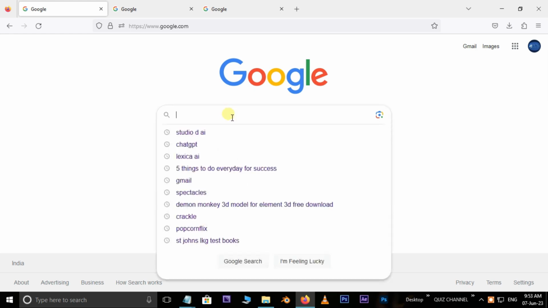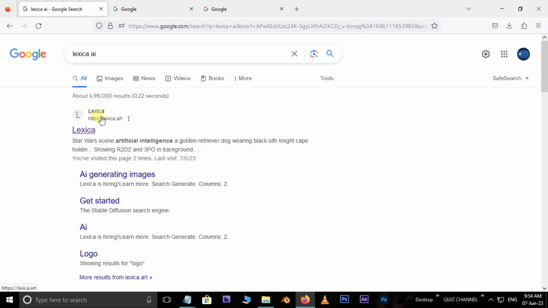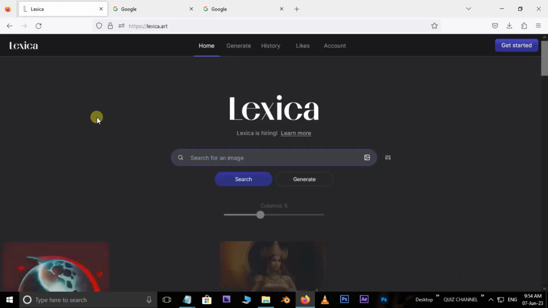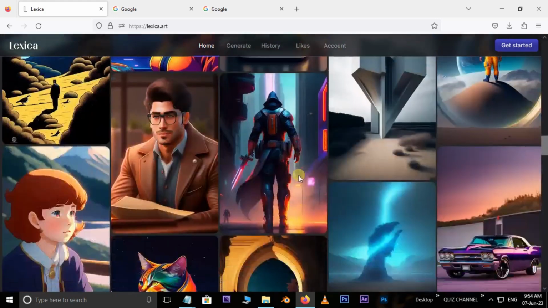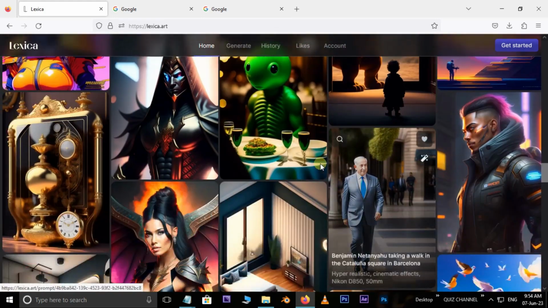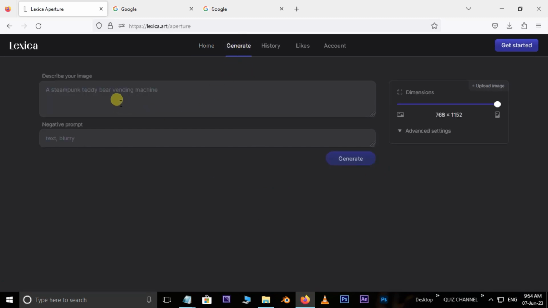Go to google.com and type Lexica. We go to the site lexica.art. Here we have a lot of images that this site suggests us. But I go for generate option to search for an image of my project.